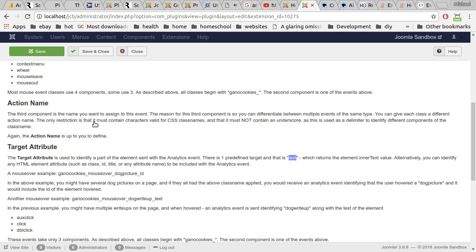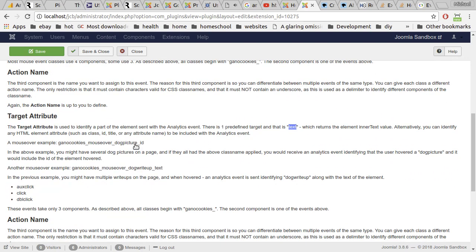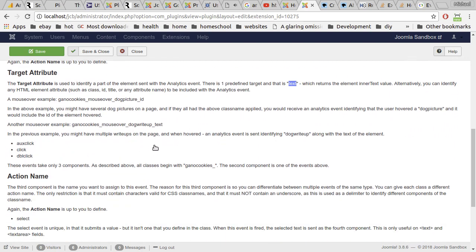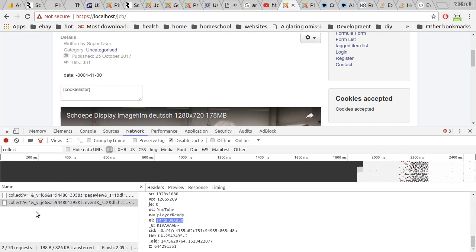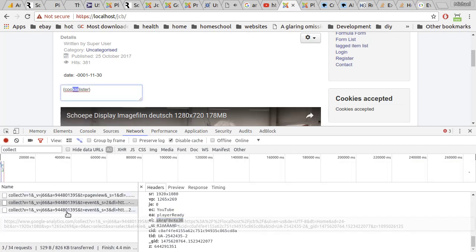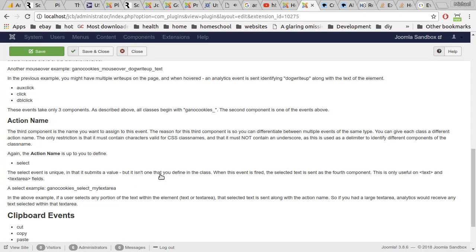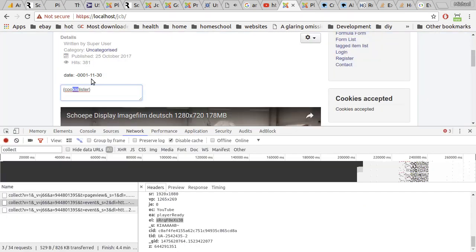But we've got these mouse events. We've got click, aux click, and double click, and then we've got select. Now, select is the super cool one. I really dig select. This is really awesome here. We're going to go ahead and highlight a portion of this. So I've got, okay, now select only works on text and text area. That's in the document here, or in the description here, right here. I promise I'm trying to keep it there.